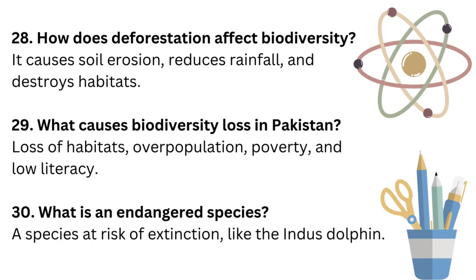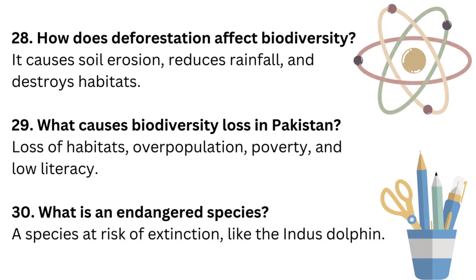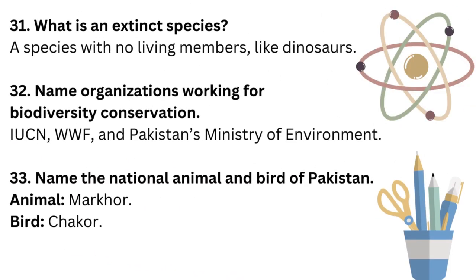What causes biodiversity loss in Pakistan? Loss of habitats, overpopulation, poverty, and low literacy. What is an endangered species? A species at risk of extinction, like the Indus dolphin. What is an extinct species? A species with no living members, like dinosaurs.